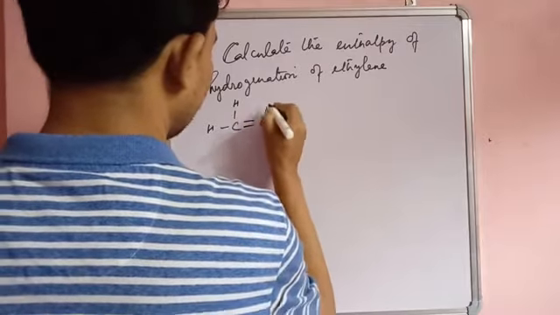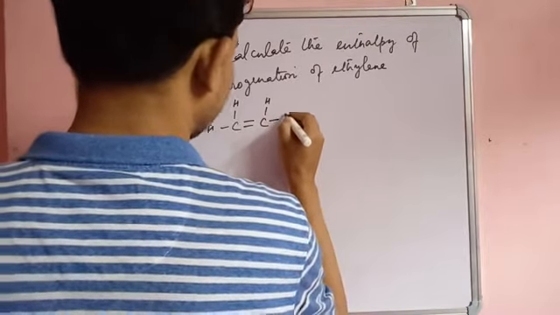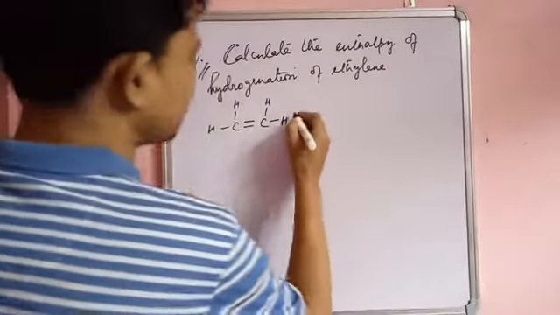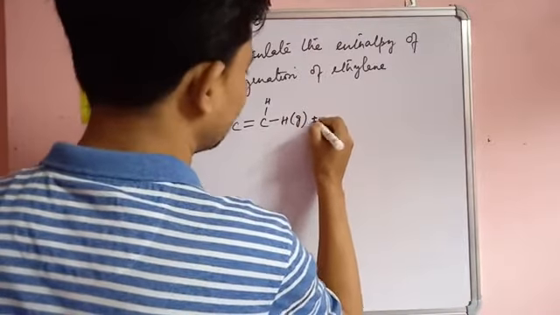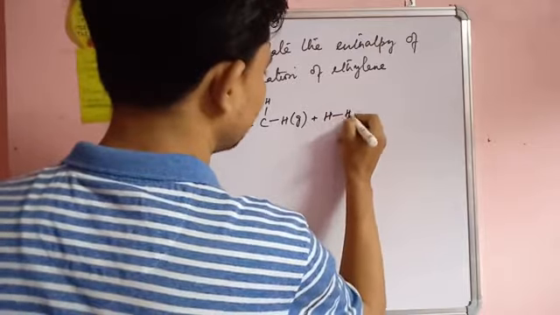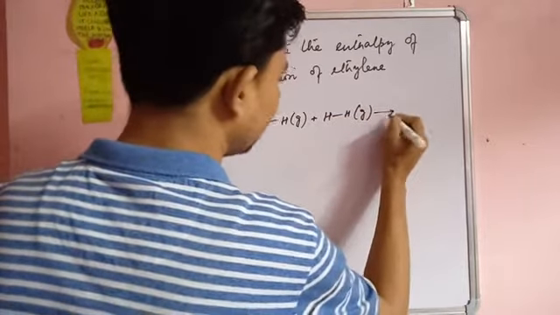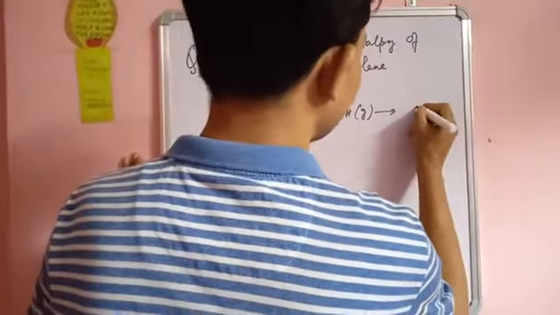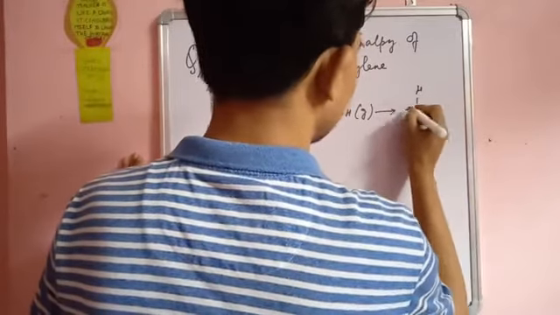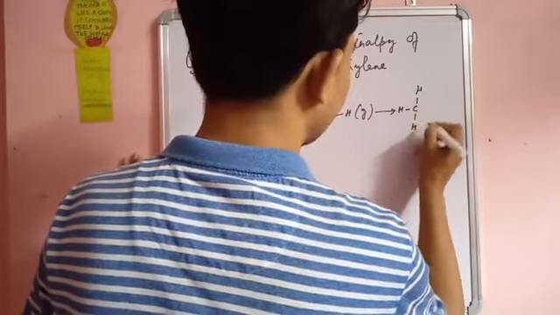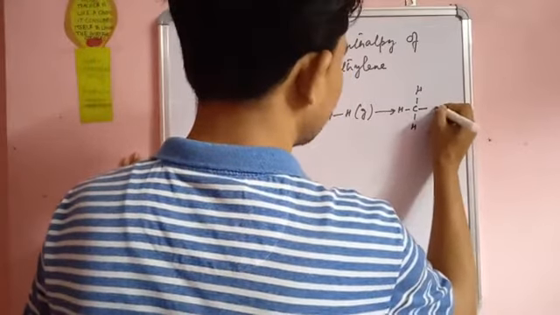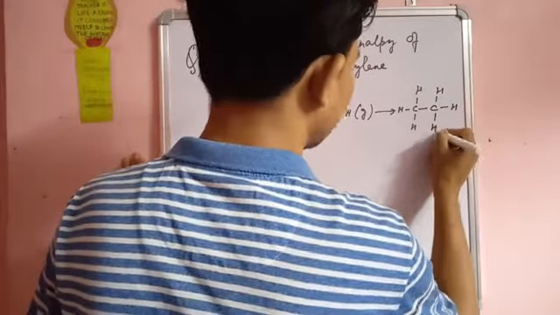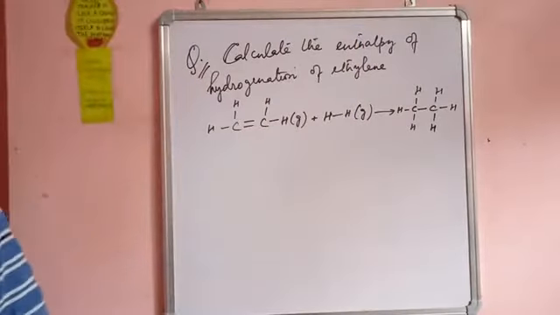This is ethylene, we know that pretty well. Now it reacts with hydrogen, which is also in gaseous state, to give us CH3-CH3. This double bond will disappear and another H and another H will add, which is also in gaseous state.